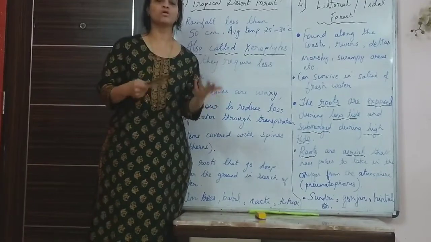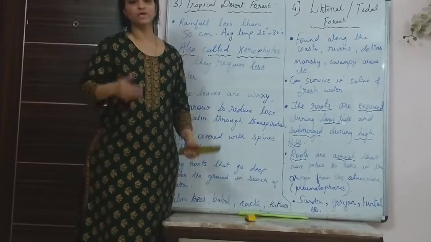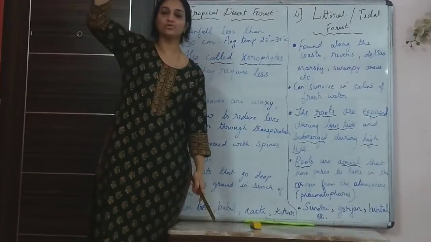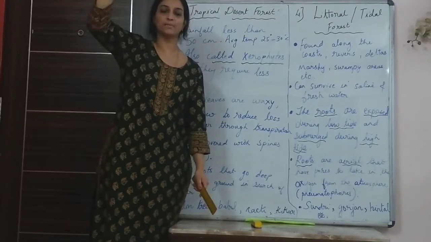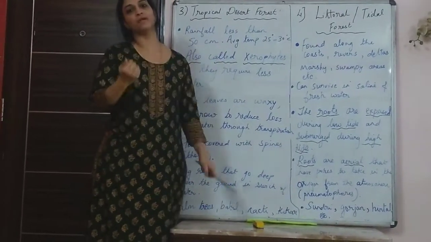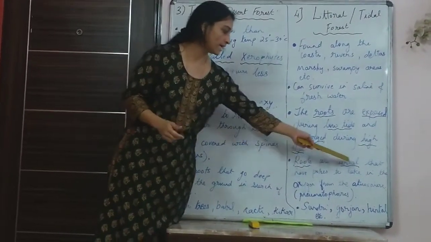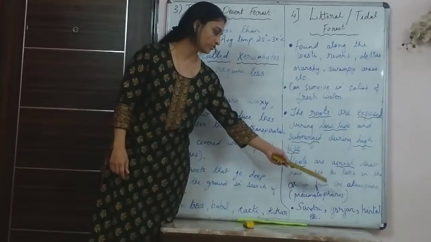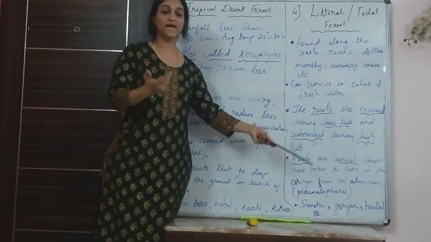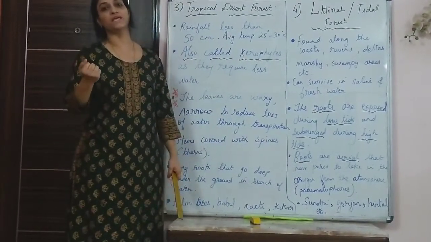Now because it is waterlogged, obviously it becomes very difficult for the roots to take oxygen from the soil. So mostly the vegetation found here has aerial roots, which means they grow vertically upwards. They have pores in them, so they are also called breathing pores. Through them they take in oxygen for the plants. They are called pneumatophores, which I have written here. Roots are aerial and have pores to take in oxygen from the atmosphere, because they have shifting soil or shifting mud. So the characteristic feature of this vegetation is that they have pneumatophores, or breathing roots, through which they can take in the oxygen.